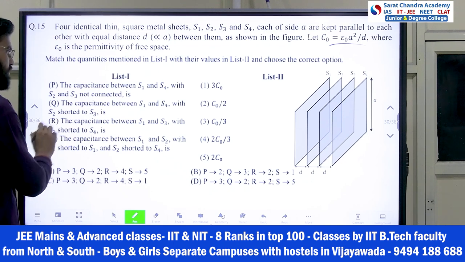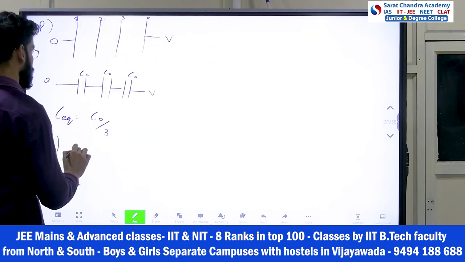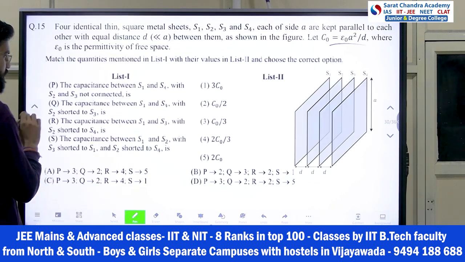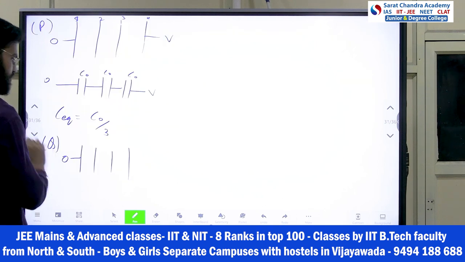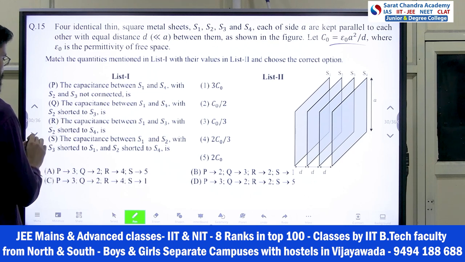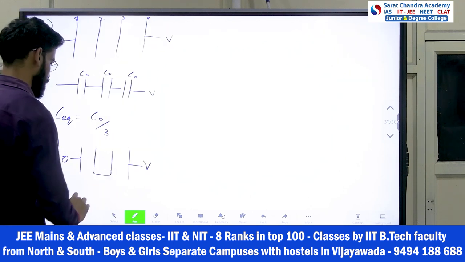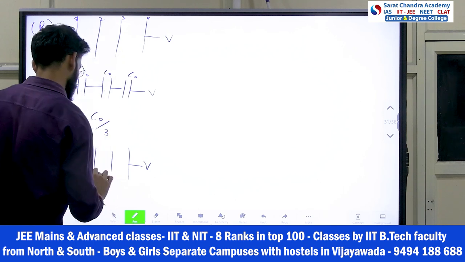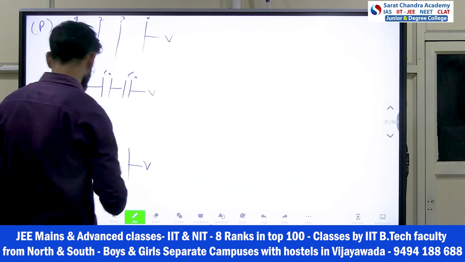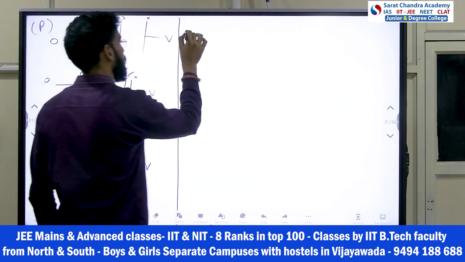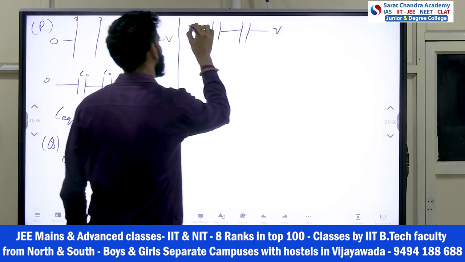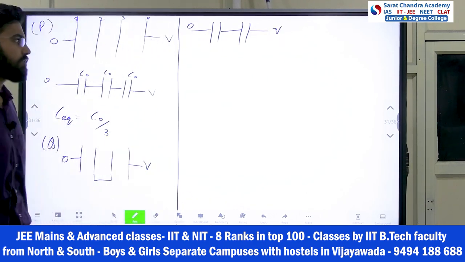S1, 2, 3, 4 plates. Between S1 and S4 he is asking, with S1 at 0 and S4 at V. Then he is saying S2 and S3 are shorted. So you connect them, so they are at the same potential, right? So there is no capacitor between them. So the situation here is you have one capacitor and then a second capacitor, between 0 to V. So how much is the C equivalent?